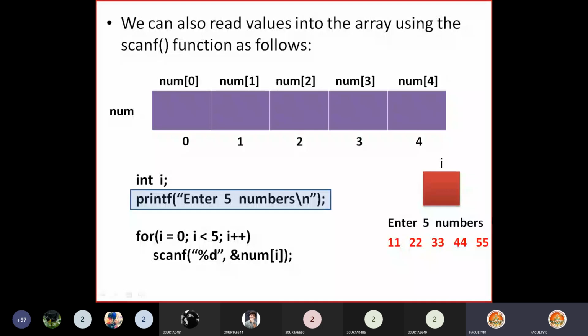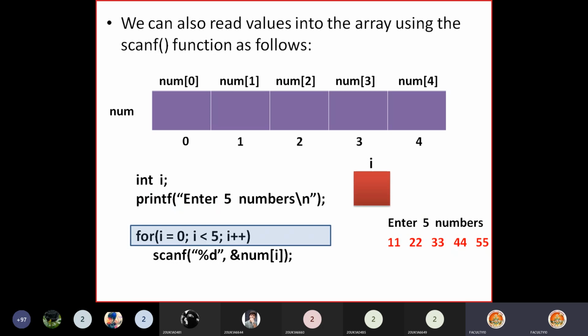But you cannot read all the 5 numbers at a time and store them into this array. So your program has to read one by one and store into the memory locations of the array. How does it read? Using this for loop. Control comes to this for loop.